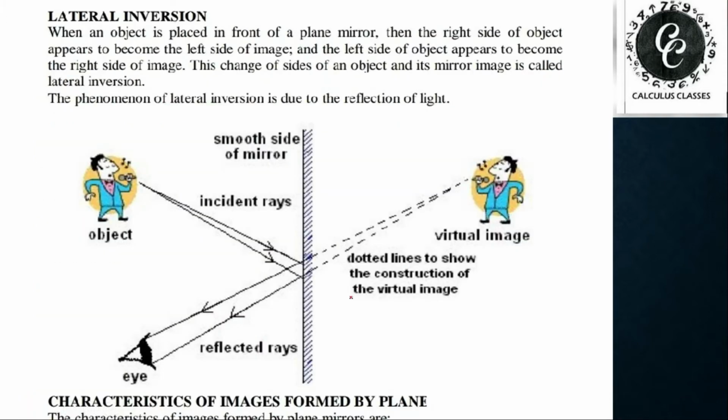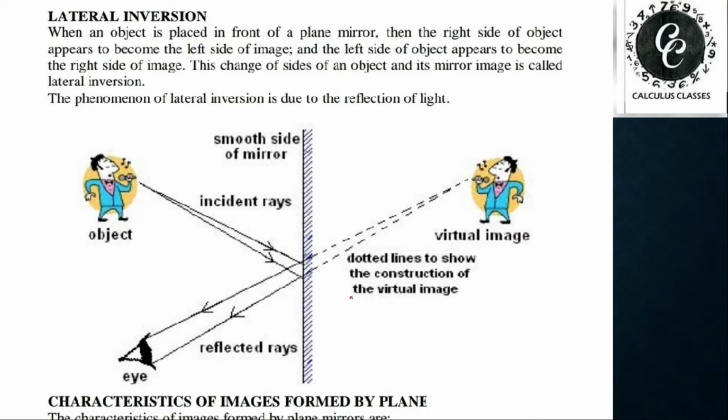Our next topic is lateral inversion. As we see ourselves in the morning, or at any time in front of the plane mirror, we observe and feel that the right portion of our body looks like the left side in the image, and the left side of the body looks like the right side in the image. That means our right becomes left and our left becomes right in the image.